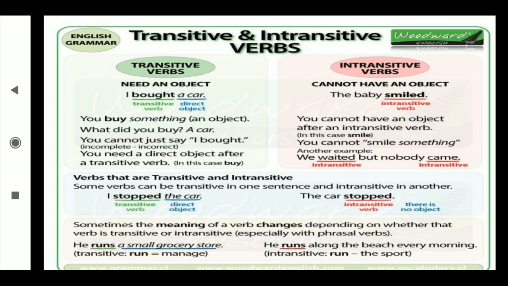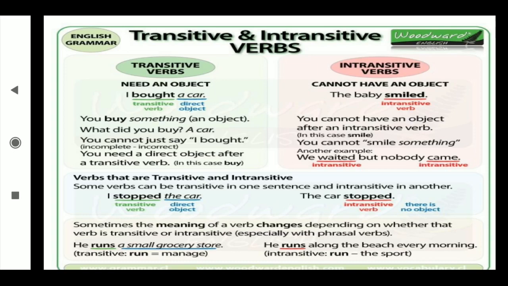Because of which reason she smiled? Is something like that mentioned in the sentence? Nothing is mentioned. It only mentions what activity she has done. Smiled. Simply smiled. Then smiled goes for the intransitive verb. You cannot have an object after an intransitive verb. You cannot smile something.